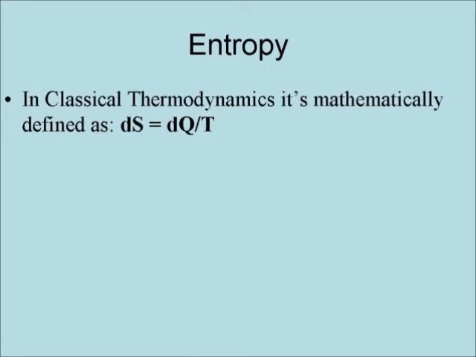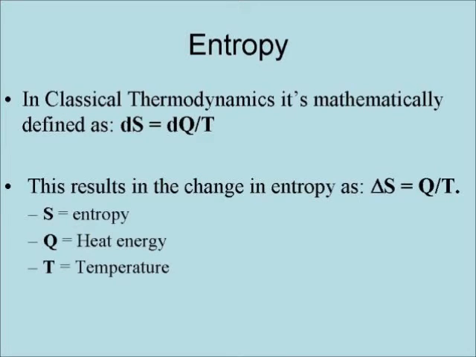In classical thermodynamics, it is mathematically defined as dS equals dQ over T. This results in the change in entropy as delta S equals Q over T, where S equals entropy, Q equals heat energy, and T equals temperature.